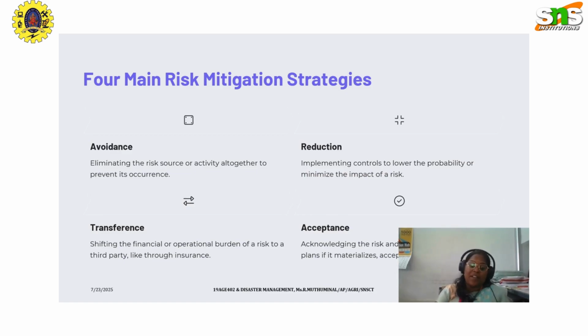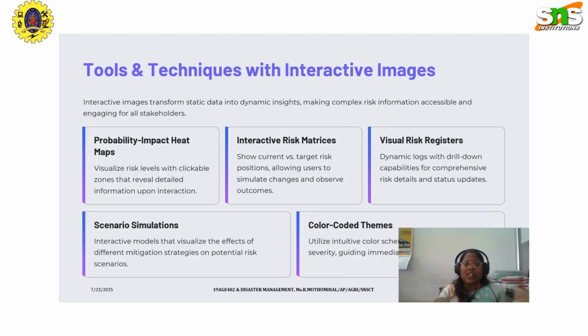and also the probability of occurrence could be reduced or minimized. Some of the tools and techniques are probability impact heat maps, interactive risk matrices, visual risk registers, scenario simulations, and color coded themes.